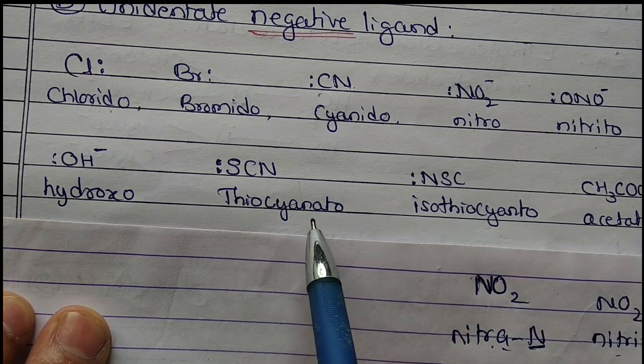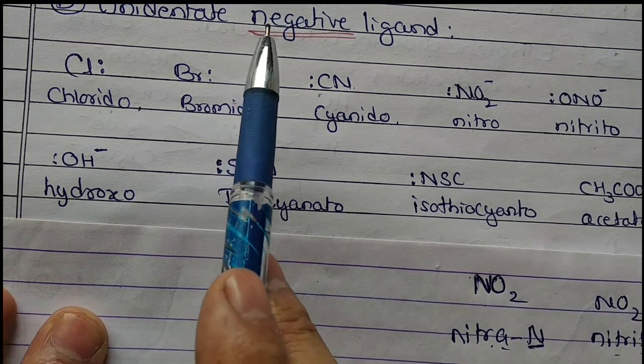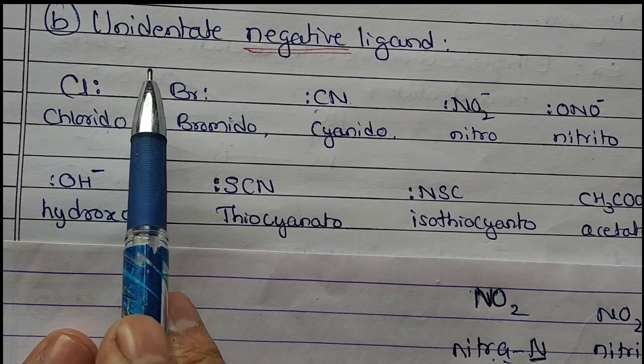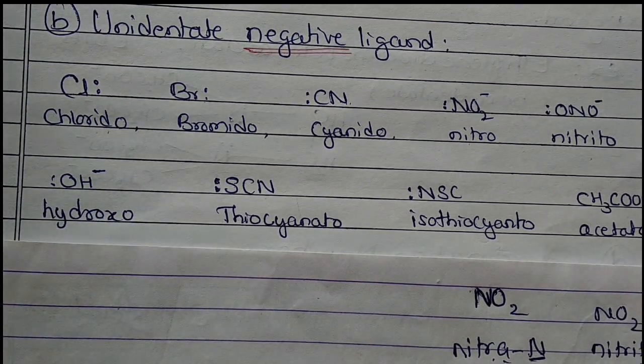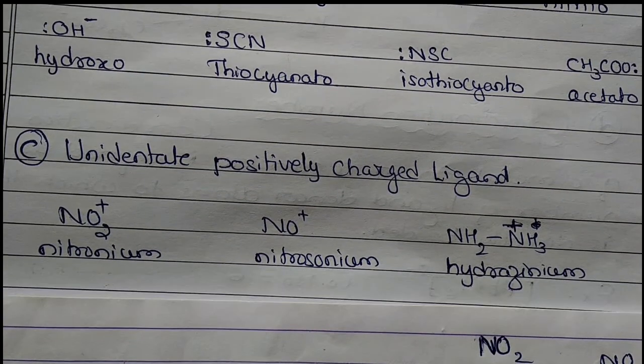This is thiocyanate. Then acetate, CH3COO. So these are negative unidentate ligands.